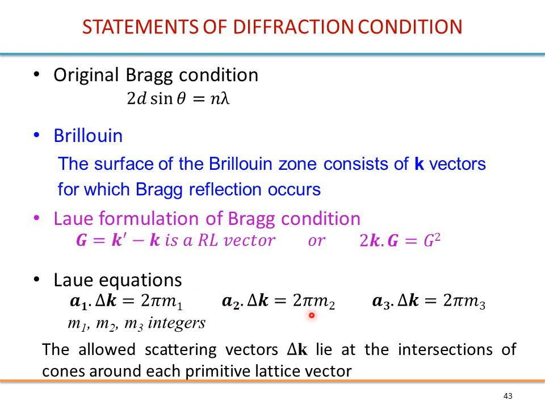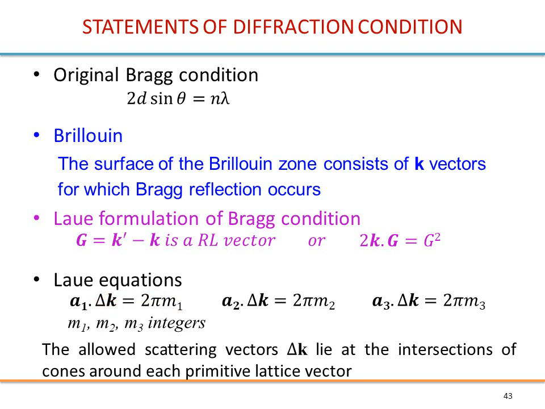What this means, in fact, is that one equation defines a cone, because a1 is known and you can decide your m's as you want. So Δk has to be on a cone centered on a1, and this will just give you the projection, the magnitude of k.